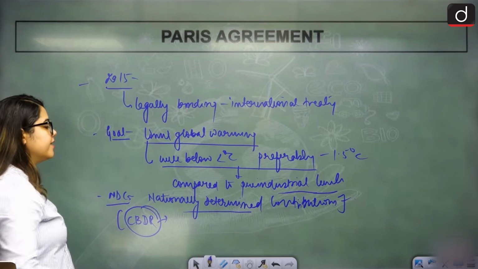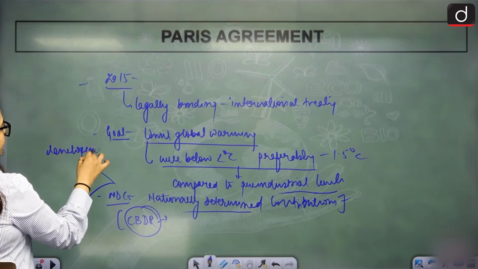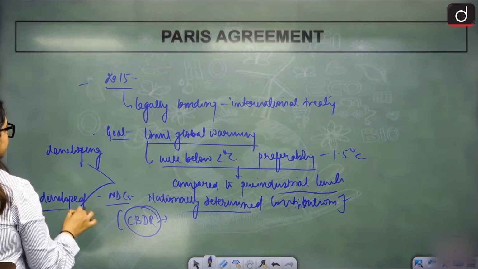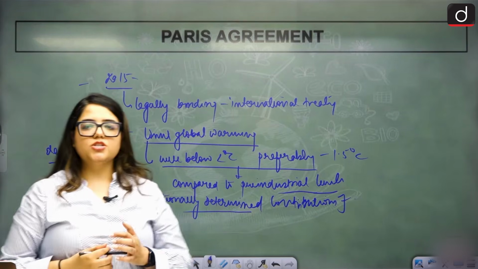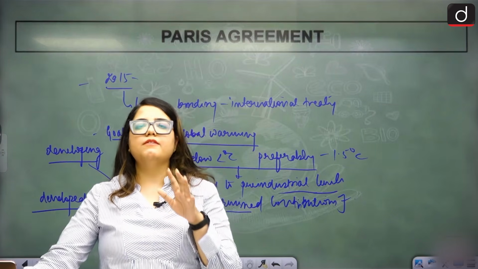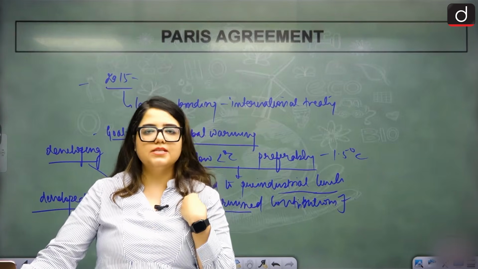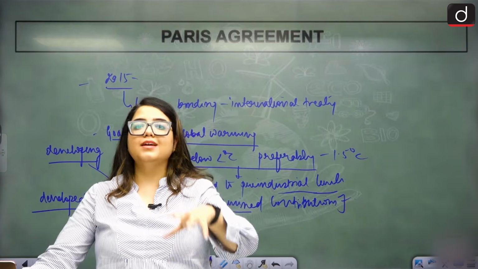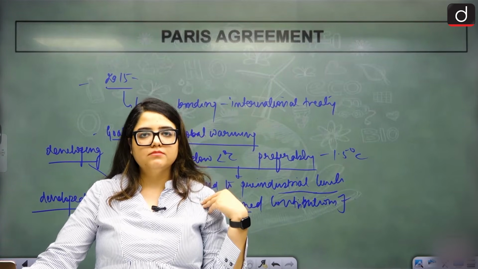This led to a fight between the developing and developed nations. What was the fight? Developing nations said that developed nations have caused the maximum rise in the temperature. Yes, because we are still developing. You have already done that. So naturally, your share in increasing the temperature is much higher than our share.